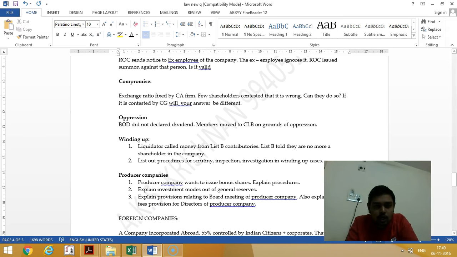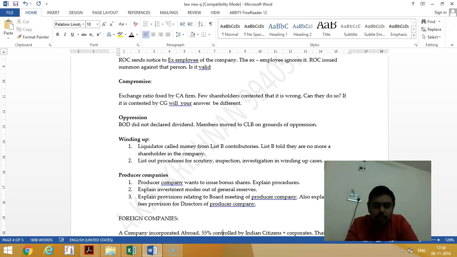Then compromise. The exchange ratio fixed by a CA firm and a few shareholders contested it as wrong. This case is related to employees of Hindustan Lever Limited. So the exchange ratio will not be questioned by the court. They will not interfere unless it is challenged by the shareholders and they prove that it is wrong. So the onus of proof is on the shareholder.